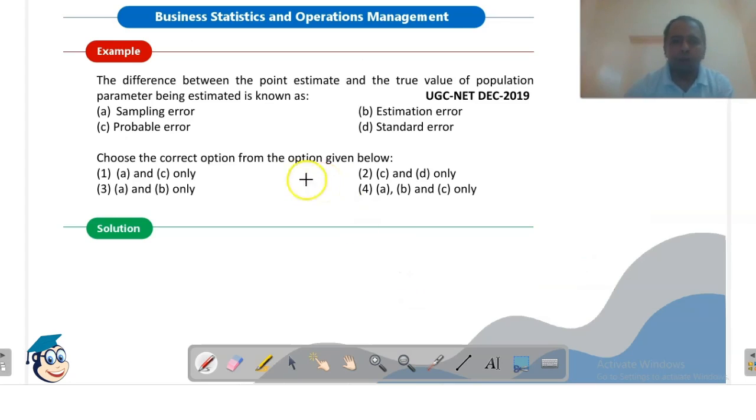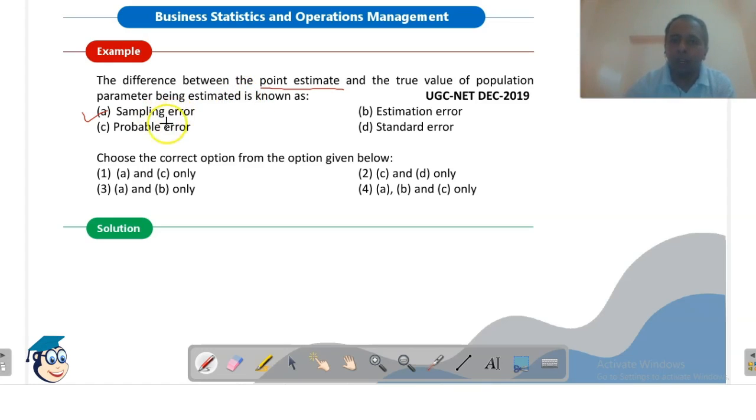So now we will consider some of the questions. The difference between the point estimate. Now point estimate means a single value when we have constructed a sample which is a best guess about the population. The difference between the point estimate and the true value of population parameter being estimated is known as, हमने भी डिस्कस किया था, sampling error का मतलब the difference between the population parameter and the sample characteristics. Okay, the population characteristic and the sample characteristics or sample statistics.